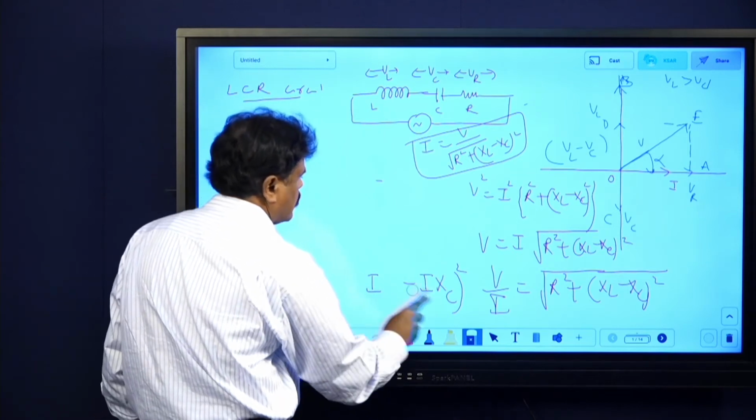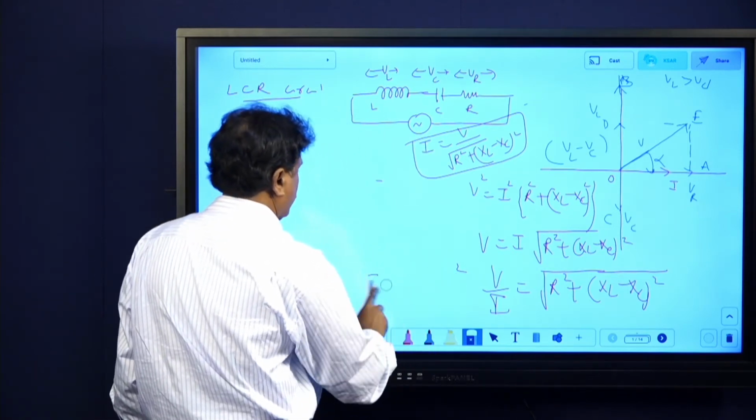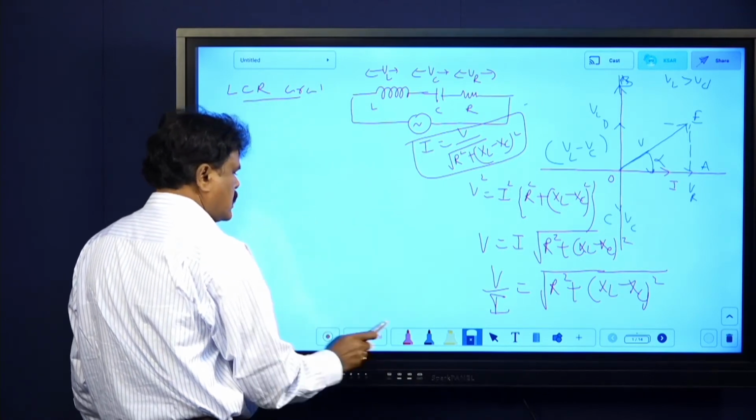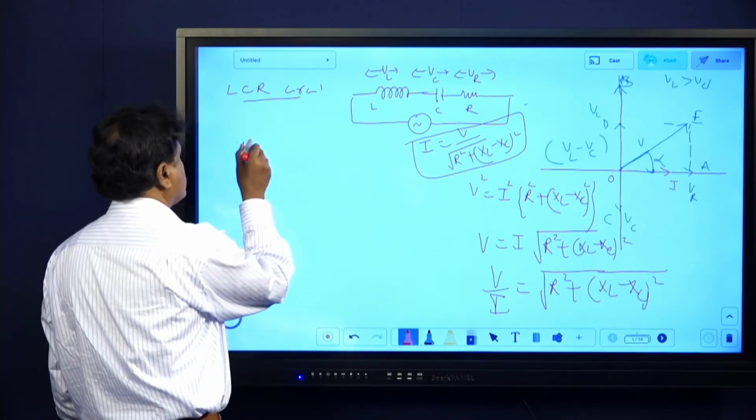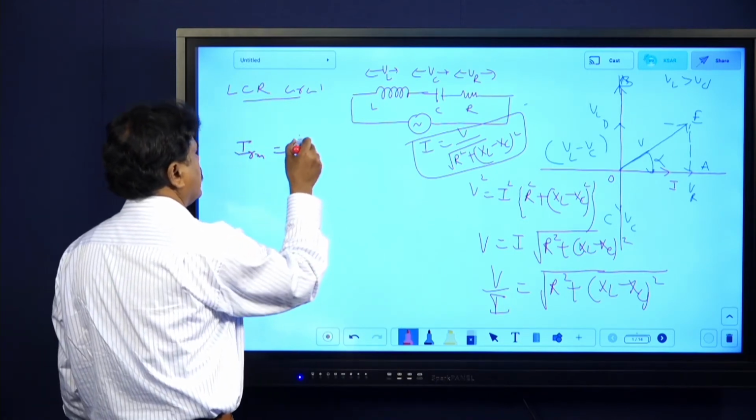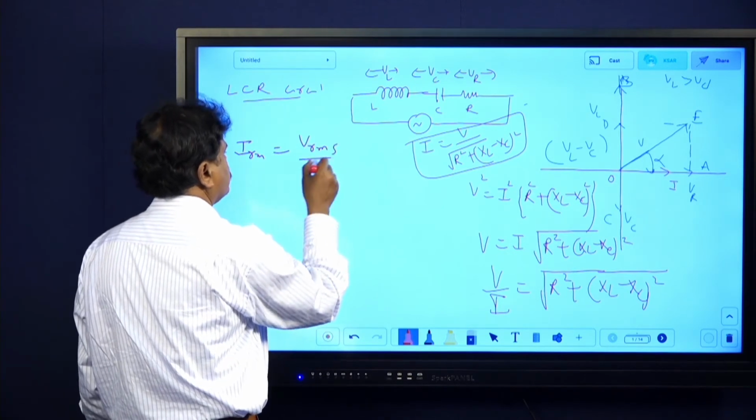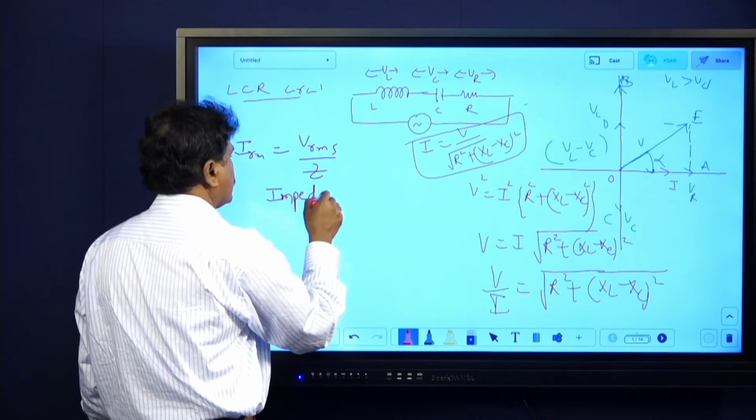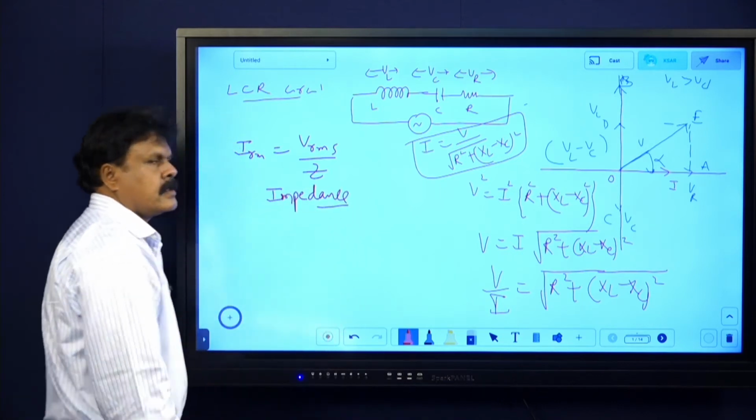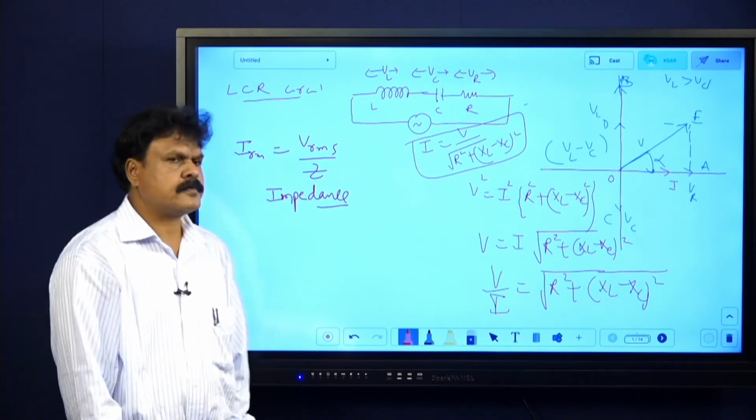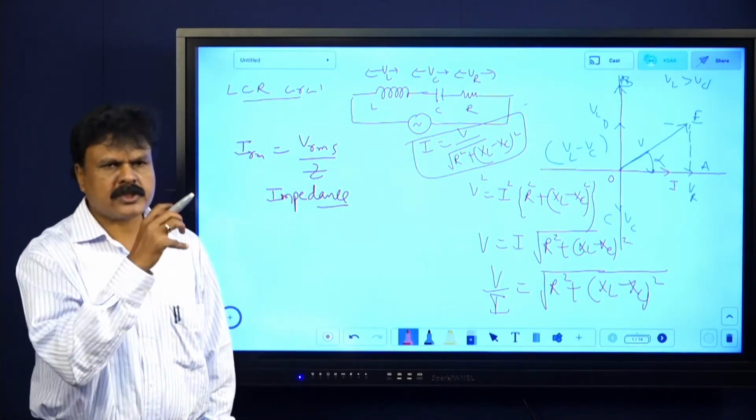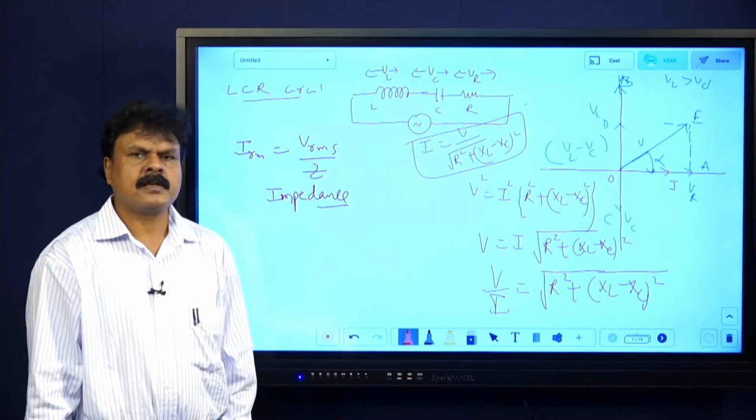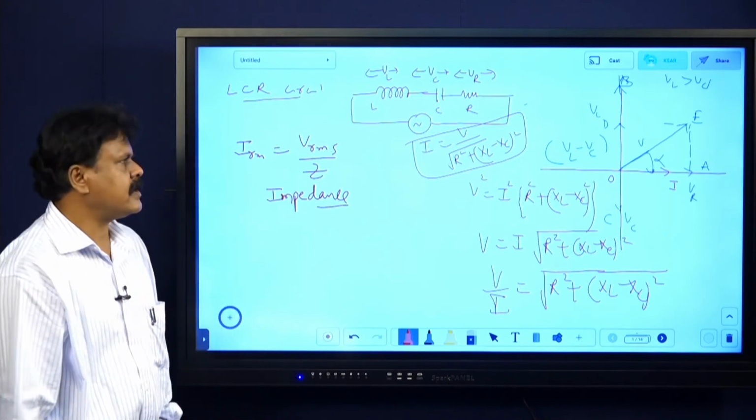I will just remove this and tell you. Here Irms equals Vrms by Z, where Z is called the impedance. Try to know this: impedance is the effective opposition, or obstruction, offered to the flow of AC by all the components in an electrical circuit. That is nothing but impedance.